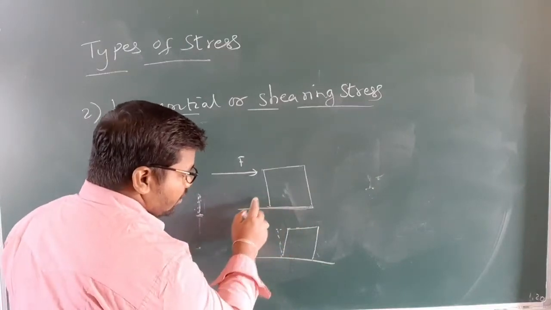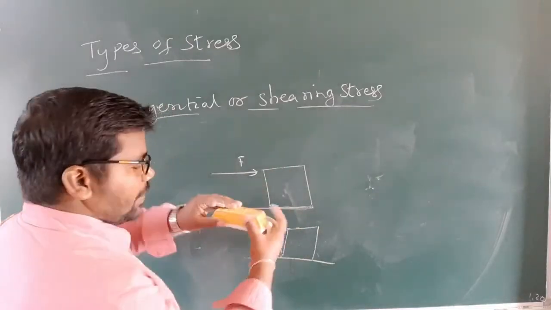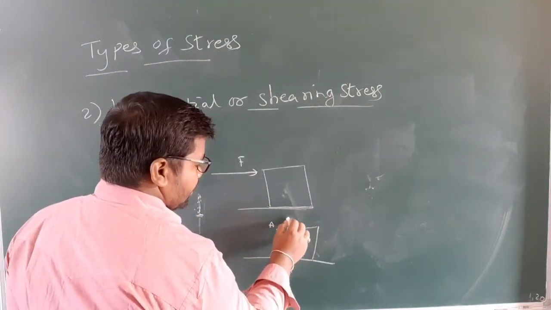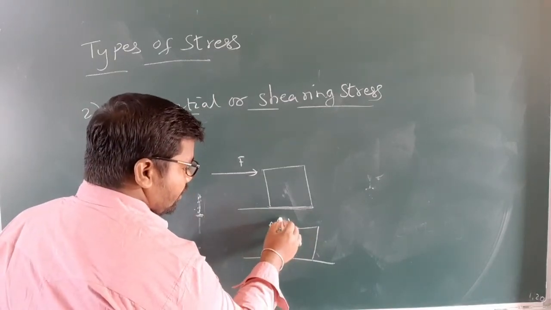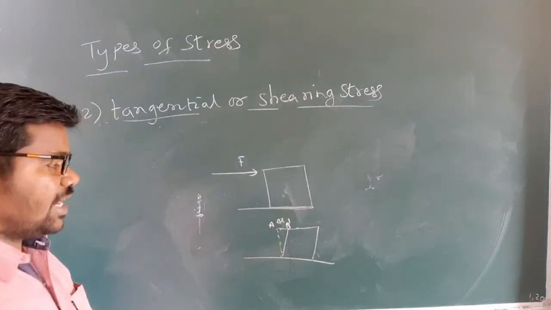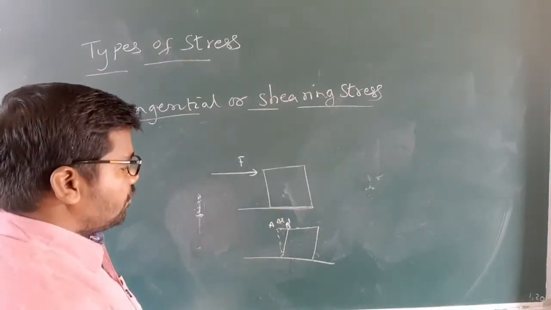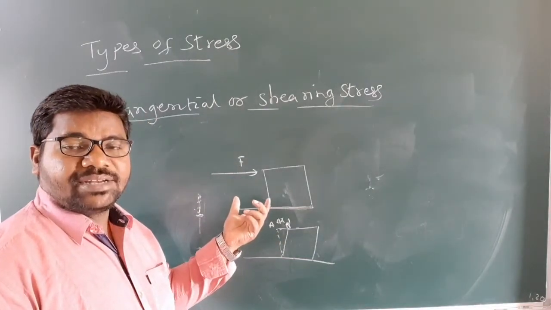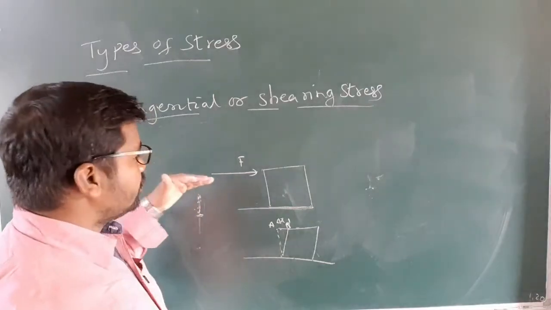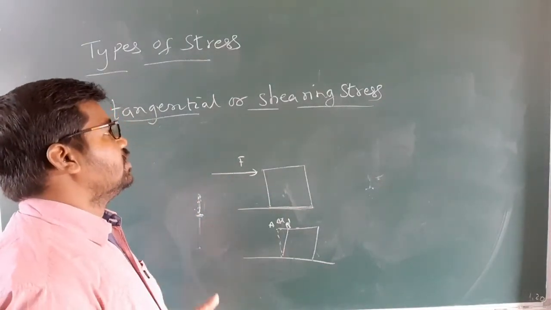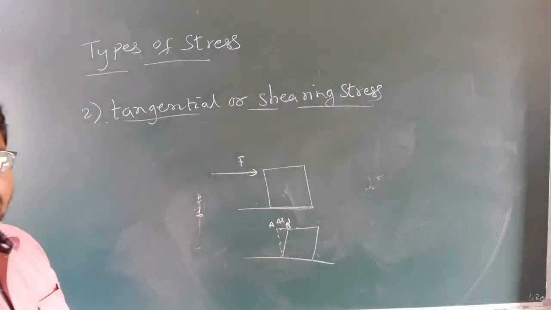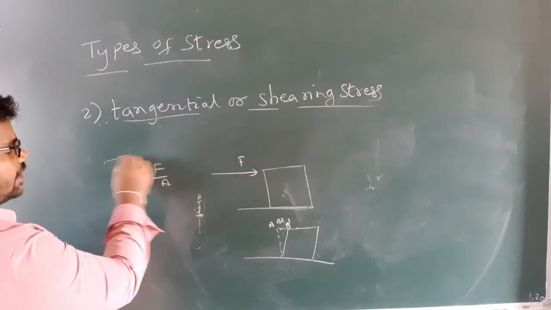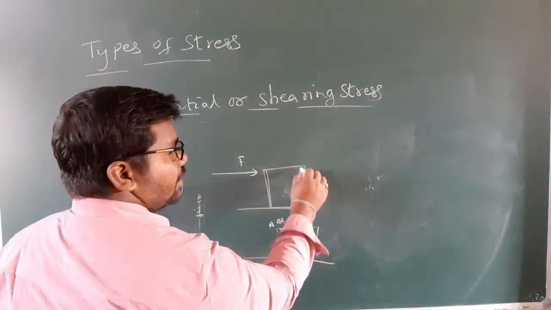Here we need not apply force above the surface. We have to apply it like this. Understand? So we can observe this part A, this is A dash. This displacement is denoted delta x. So delta x amount of displacement occurs where the force is applied. This type of force acting per unit area is called shearing stress or tangential stress. So for this tangential stress, it is equal to force per unit area, force acting per unit area, my children.